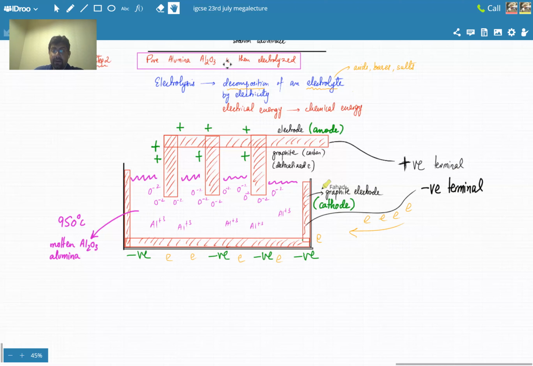ठीक है, ये जो इसका conducting part है ना, ये जो graphite है, that would be full of excess electrons. There'll be too many electrons, and since there'll be too many electrons, the whole container would be negatively charged. And if it's negatively charged, तो कौन से ion को ये attract करेगा? Positive ions को. So all the positive ions are going to be attracted to the walls of the container, and there'll be lots and lots of positive ions which would be sticking to the walls of the container.